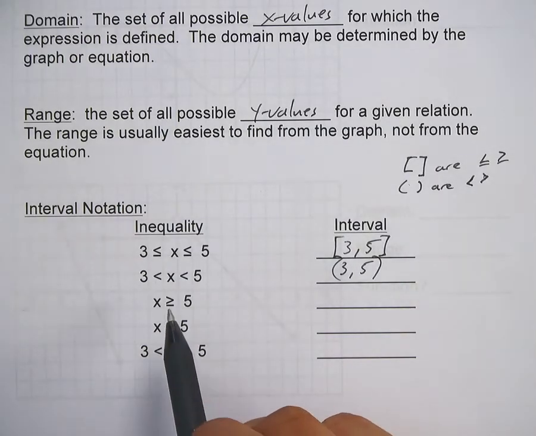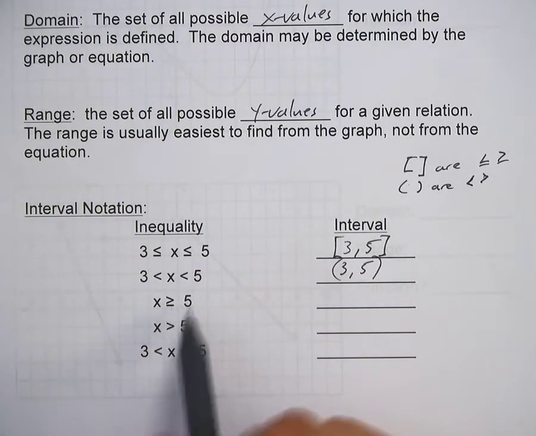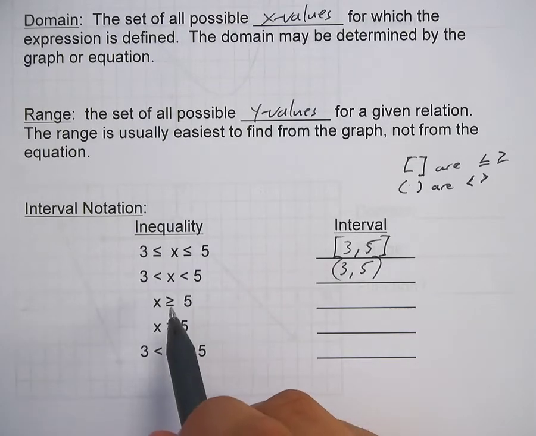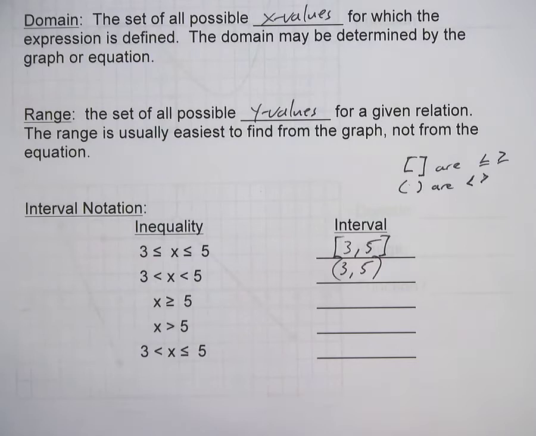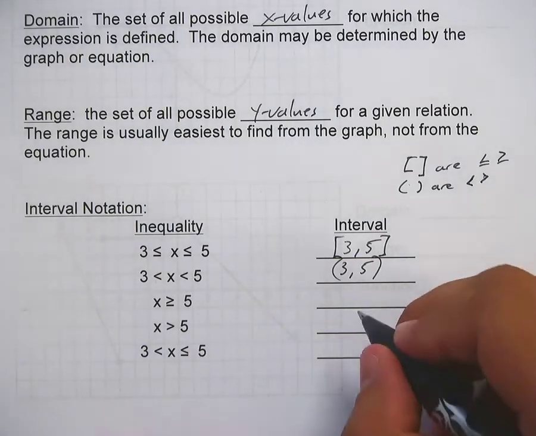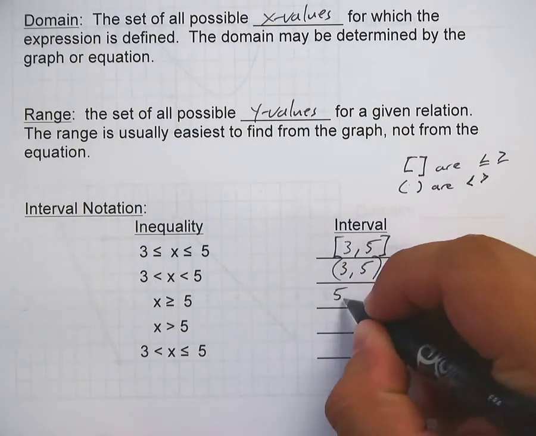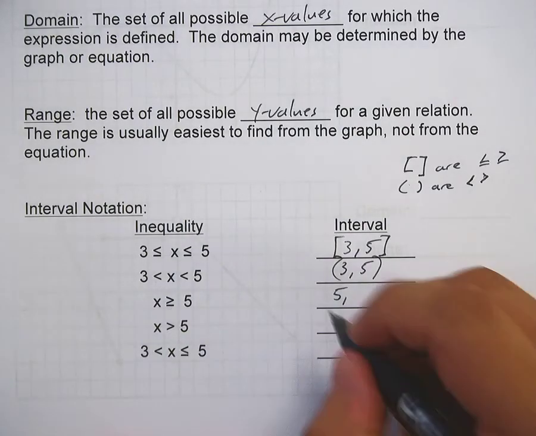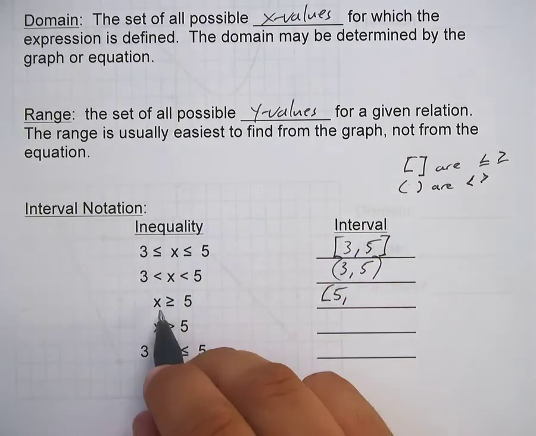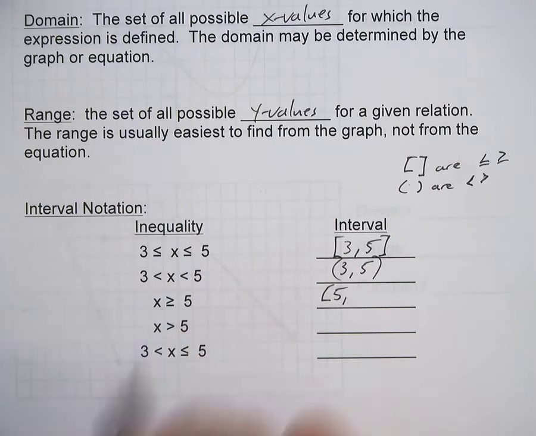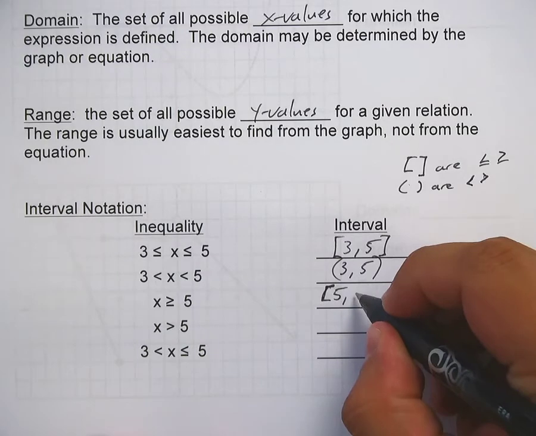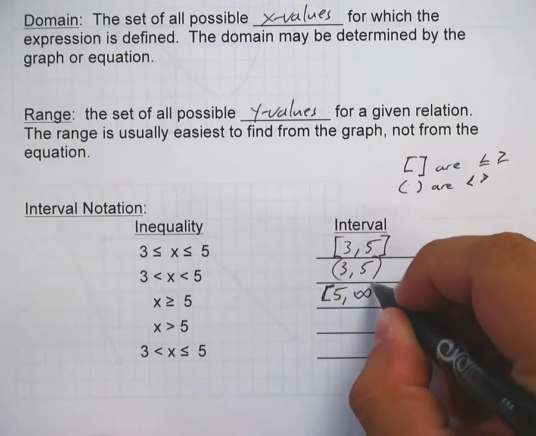Alright, so here, x is greater than or equal to 5. That means the smallest number in here is going to be what? 5. If x is going to be bigger than that, then the smallest number has to be 5. So if the smallest number is 5 and it does touch it, what's the biggest number that we could put in here? What's the biggest possible number you could think of? Well, the biggest possible number is infinity.